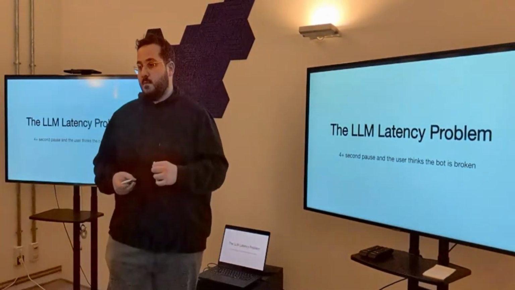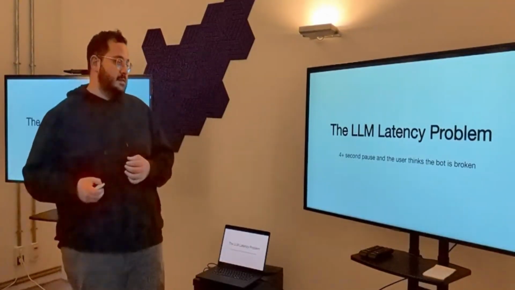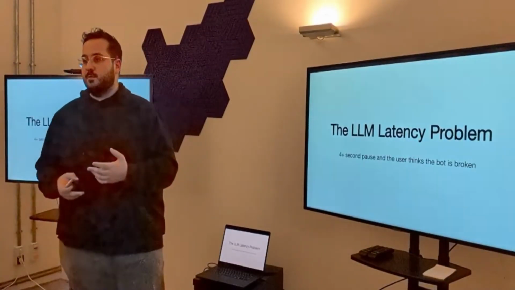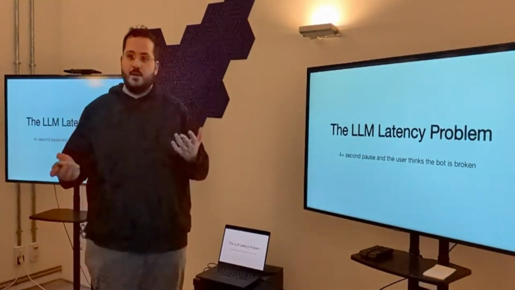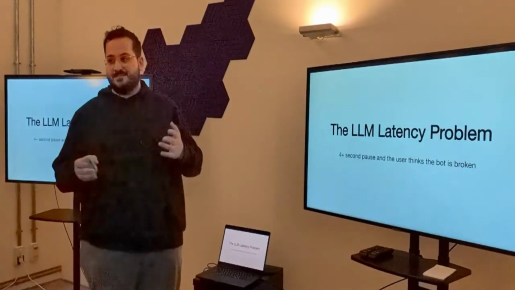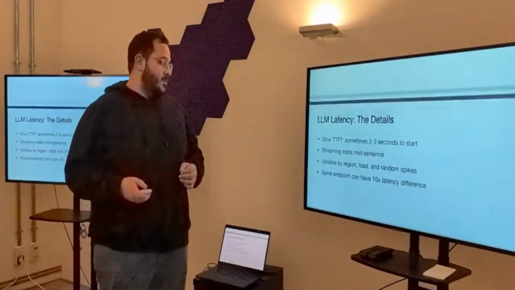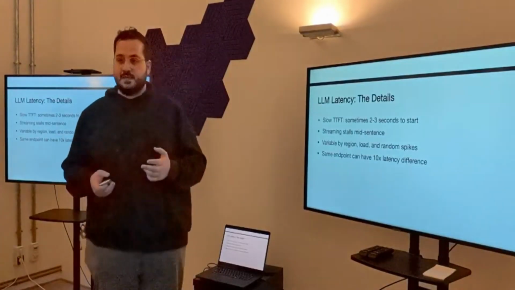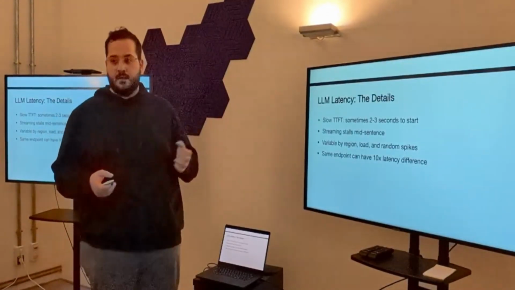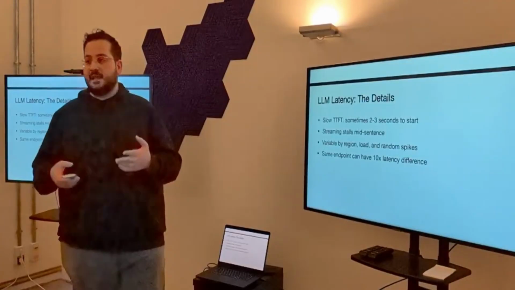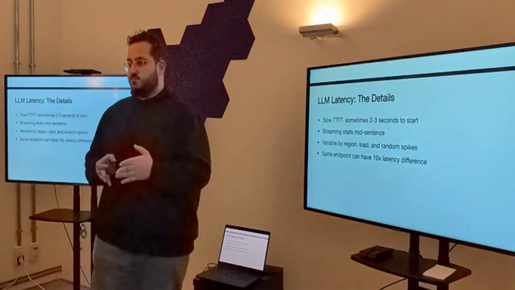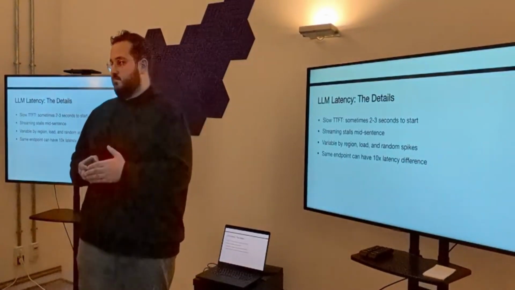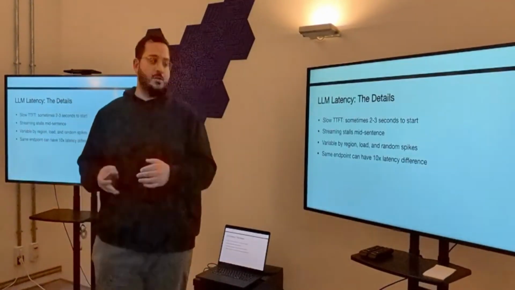So I'm going to talk about the LLM latency. For example, in the cases we had earlier, when the LLM would pause, the user would think that our chatbot died, but it actually didn't die. It's just the LLM was a bit slow. What did we do? The key metric that we keep track of is TTFT, which is time to first token, and that's very crucial for us because once we generate the first bit of the audio, the user is engaged. The LLM can take much more time after that. So that's really the crucial part.